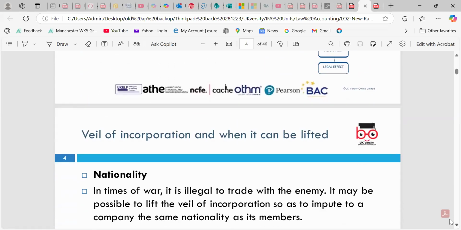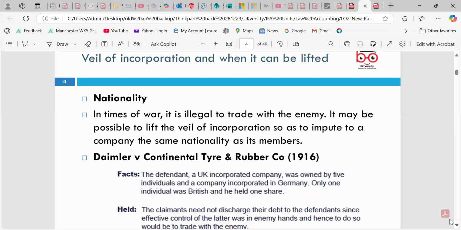So a company can be of two types. One is a public limited company, one is a private limited company. If you want to register the company as a public limited company, you need £50,000 worth of investment.